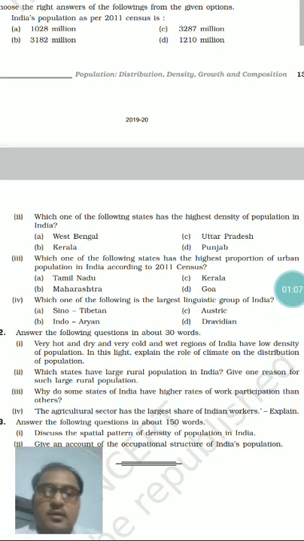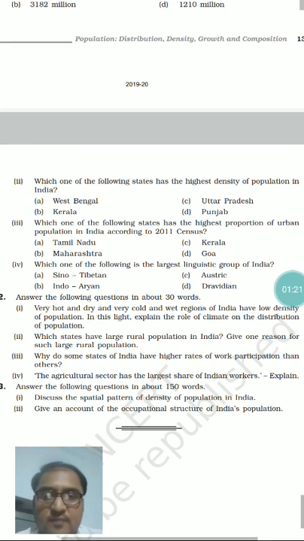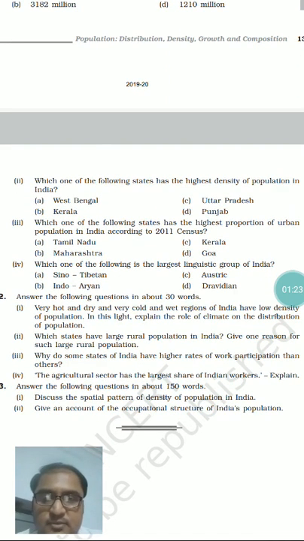Then the next question is, which one of the following states has the highest density of population in India? As we all know, Bihar is the state in India having the highest density. But Bihar is not among the 4 options given here, so the second highest is West Bengal. West Bengal is the correct answer to this question.